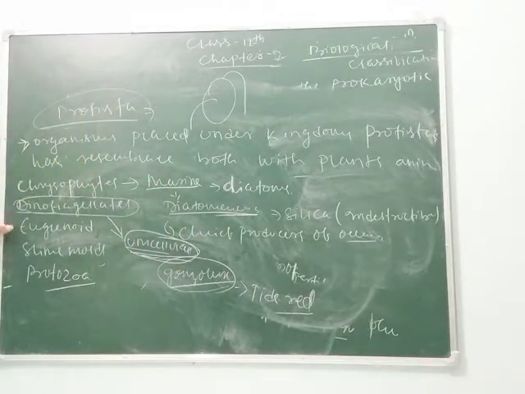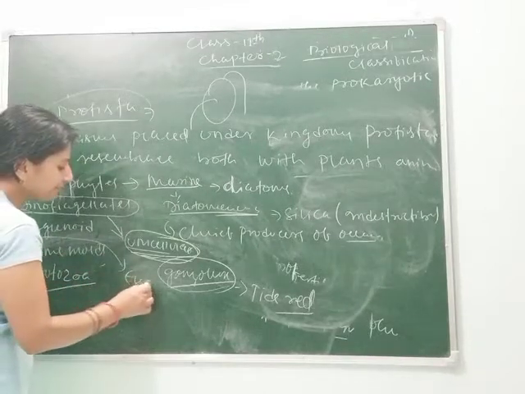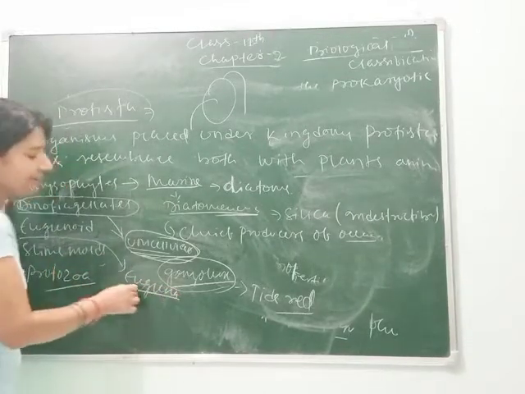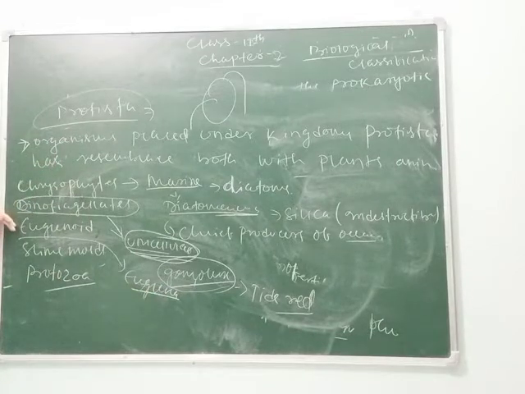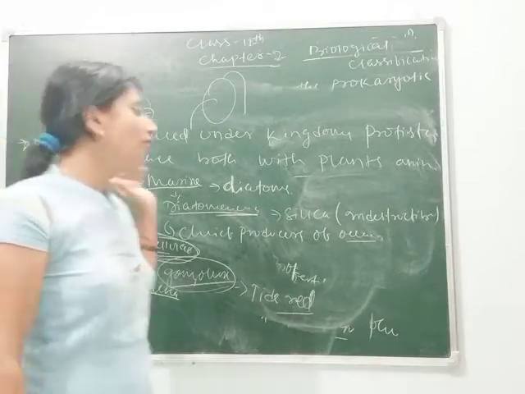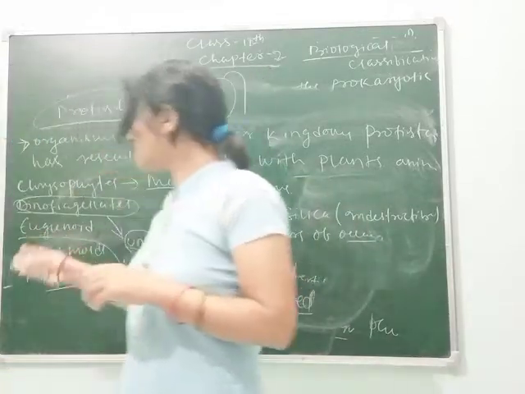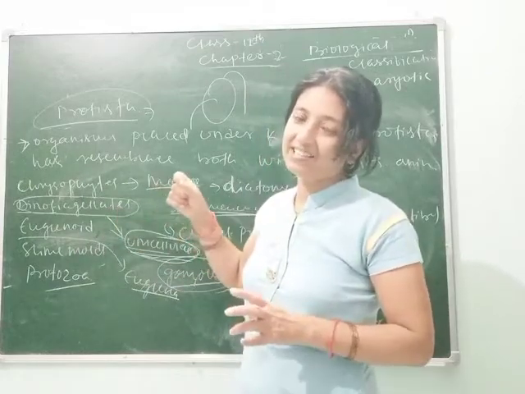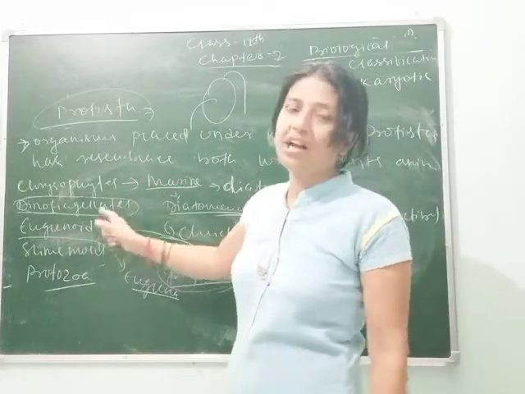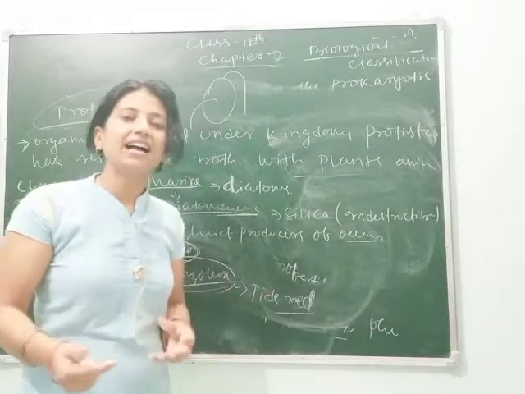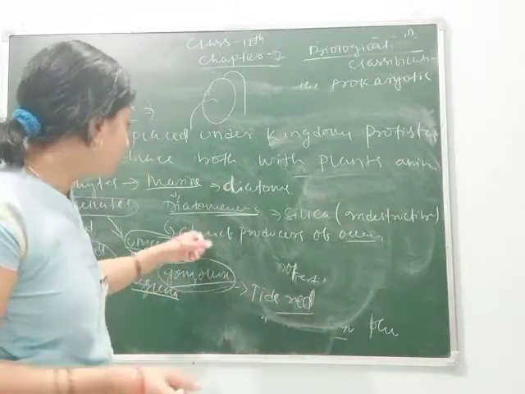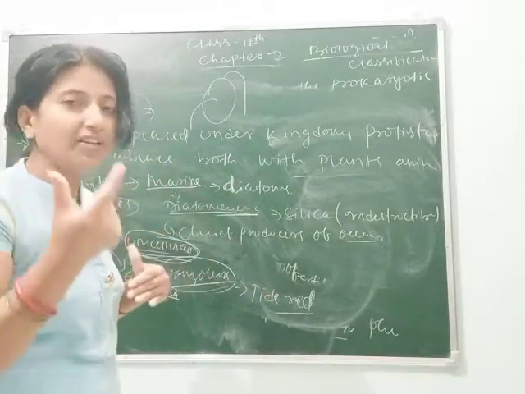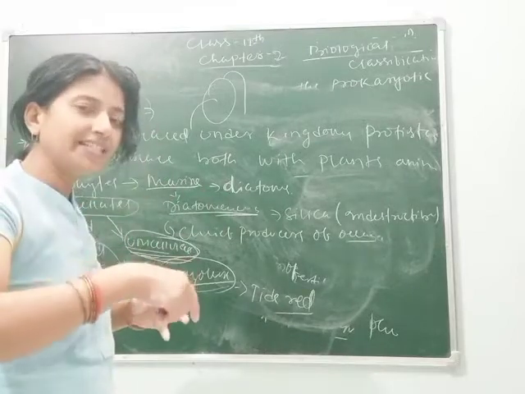Next is your euglenoids. In euglenoids, the example is Euglena. This species has a basic differentiating feature compared to other species: it has chlorophyll pigment which traps sunlight and synthesizes food. But in the absence of sunlight, it acts as a parasite, so it shows both natures, one autotrophic and another parasitic.